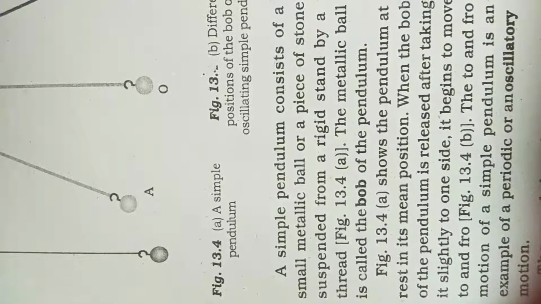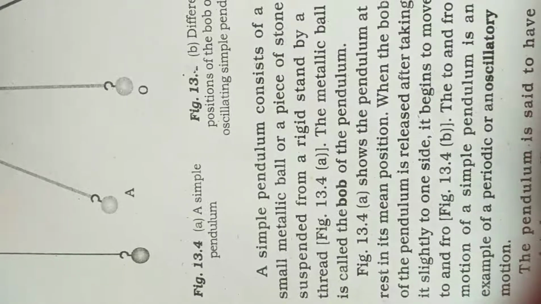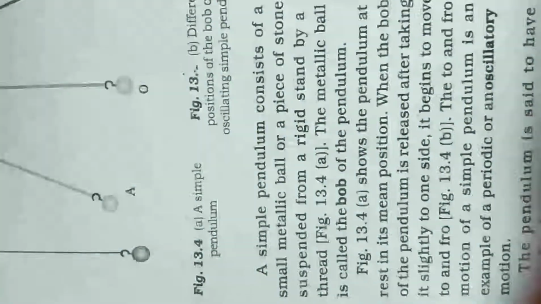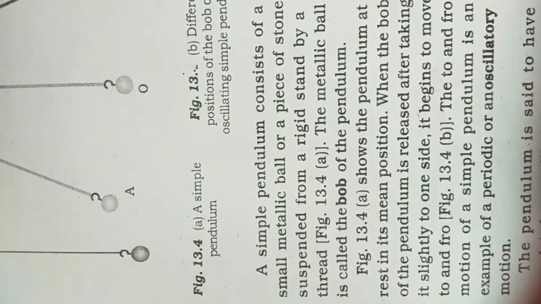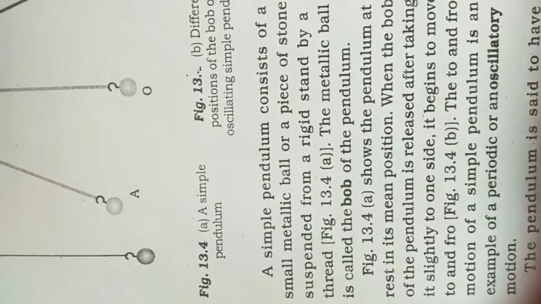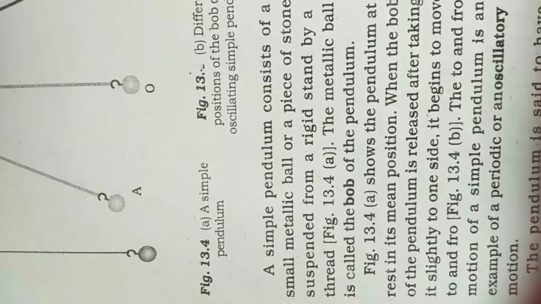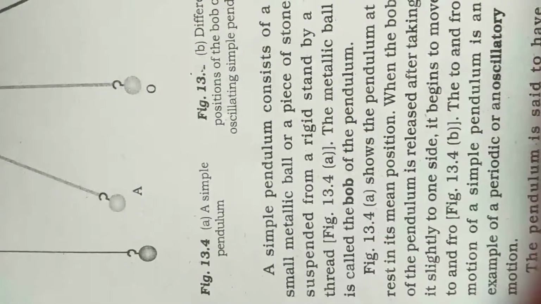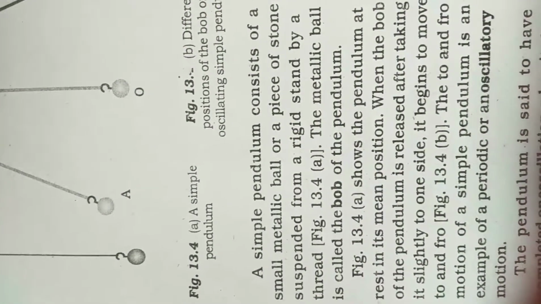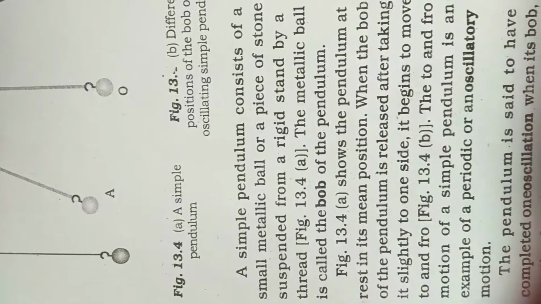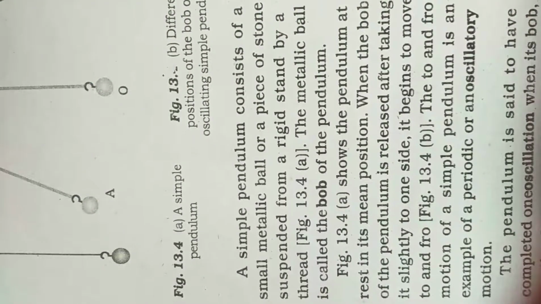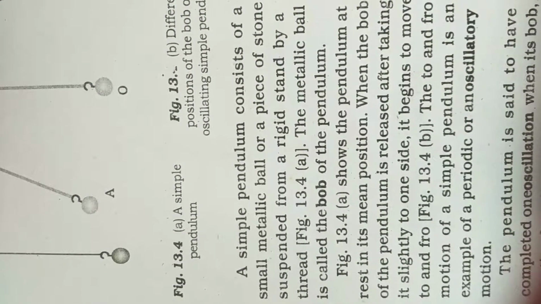This shows the pendulum at rest in its mean position. So it is in the mean position, the rest position. When the bob of the pendulum is released after taking it slightly to one side, it begins to move to and fro. If we take the bob to this side and leave it, then it will start moving to and fro. The to and fro motion of a simple pendulum is an example of periodic or oscillatory motion.